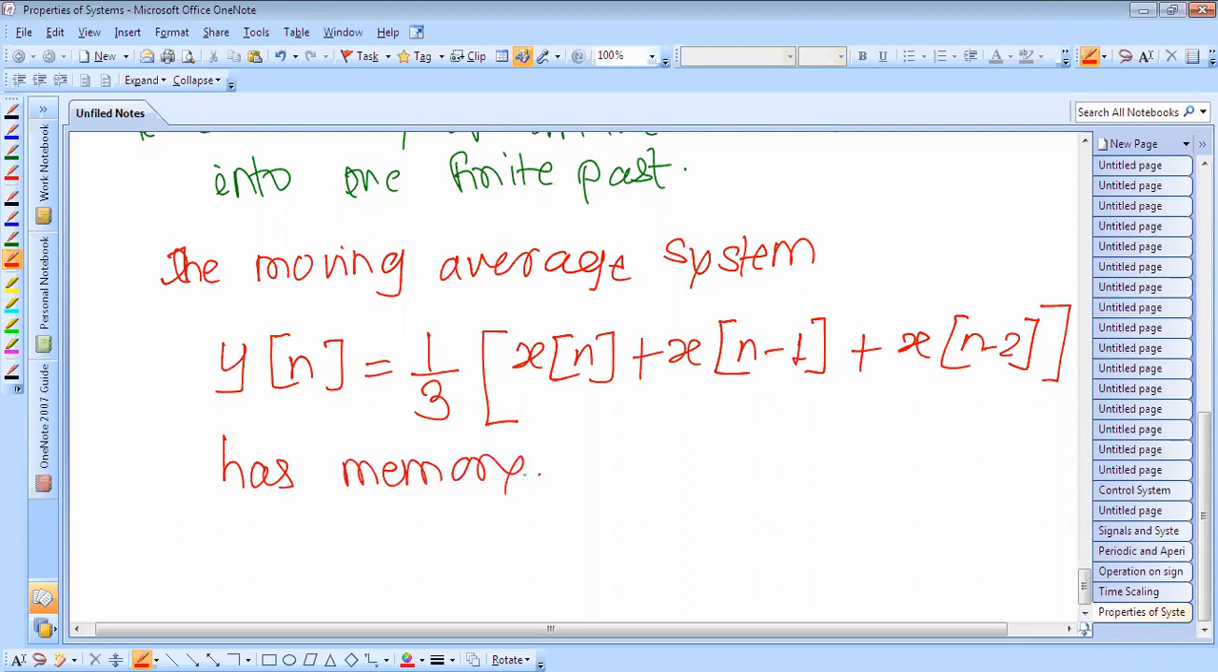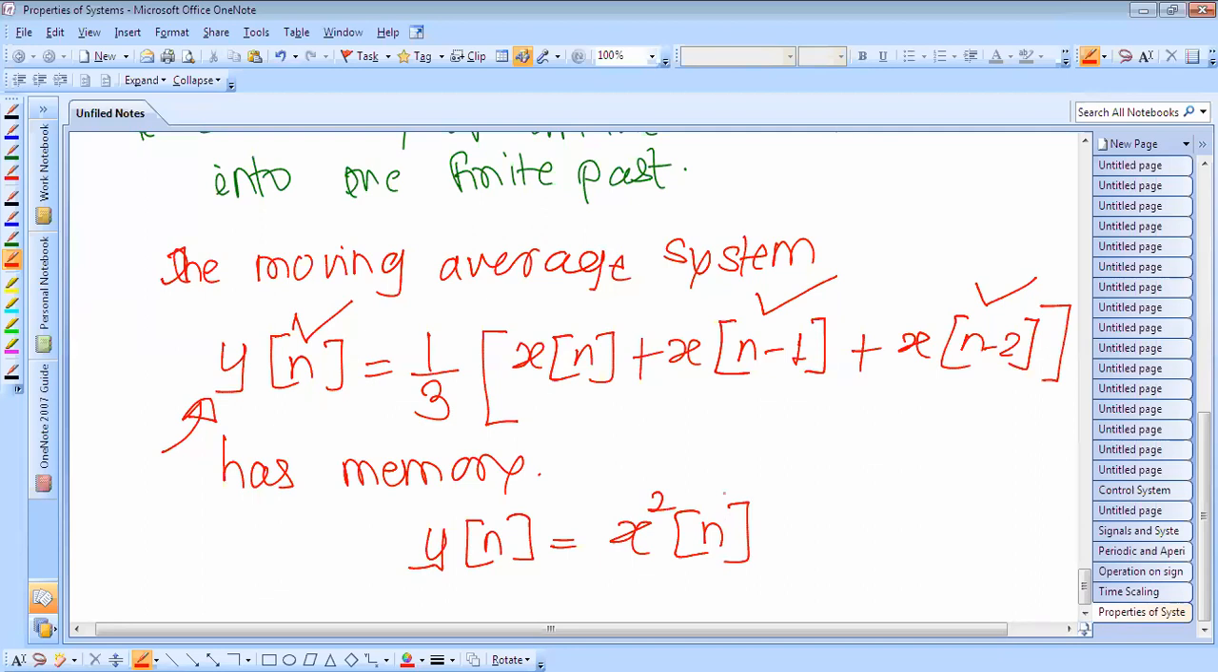Now we have to check whether this system has memory or not. The output signal y[n] at time n depends upon the two past values of the input signal x[n]. In contrast, consider a system described by the input-output relation y[n] = x squared[n], because here the output at time n depends only on the present value of the input signal.